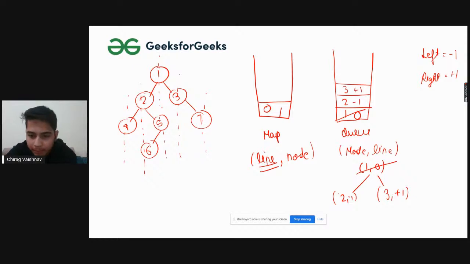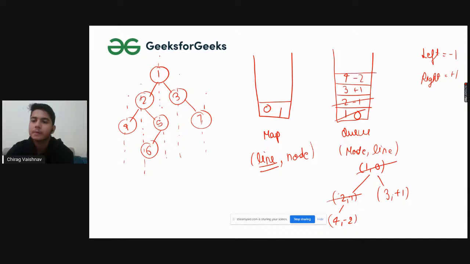So now what we will be doing is, we will be popping it and checking, okay, does left of this exist or not? Now if left of this exists, what we will be doing is 4 comma minus 2. And if right of this exists, no, right does not exist. So we will be pushing in 4 comma minus 2.